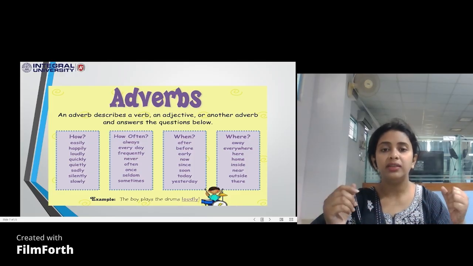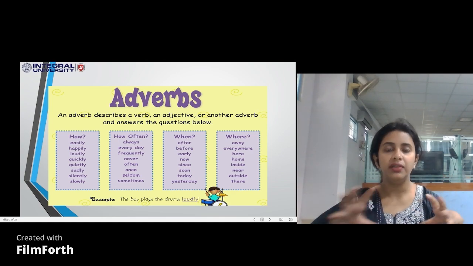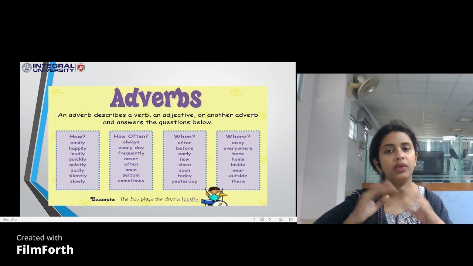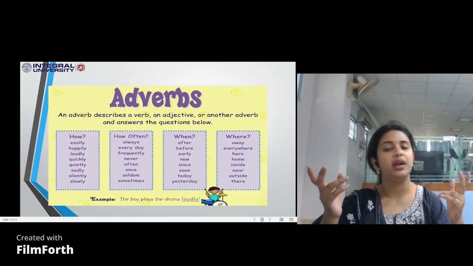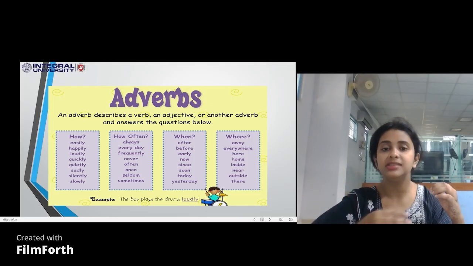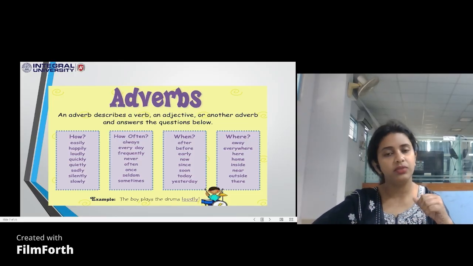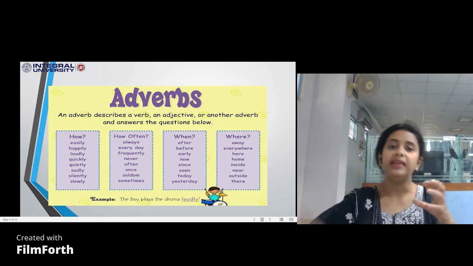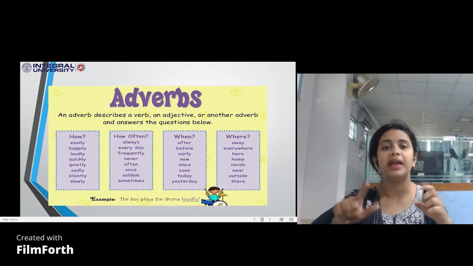Then, when do you do that verb? When do you do that thing? After, before, every. When you are reading these, you get to know that you're getting additional information related to that verb. I walk after my dinner. I always walk after dinner. That is again adding certain meaning to the sentence. It is telling you about the situation or circumstances, the time of the day when you're doing it. So basically, what is an adverb doing? An adverb is qualifying the verb, giving additional information regarding that verb.